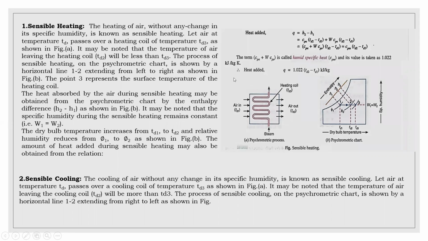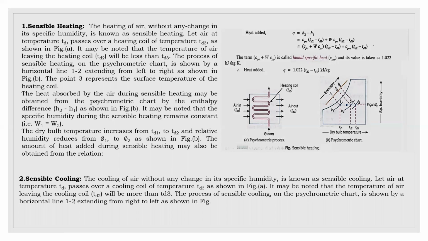Generally we know that heat can be added in two ways: one is sensible heat, another is latent heat. Sensible heat is a rise in the temperature of the body without changing the phase. Latent heat is a change of phase, from solid to liquid, liquid to vapor, vapor to liquid, or liquid to solid, without any change in the temperature. But the first point we are going to discuss is sensible heating: without a change in phase, only temperature changes.